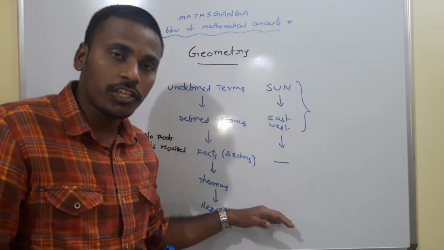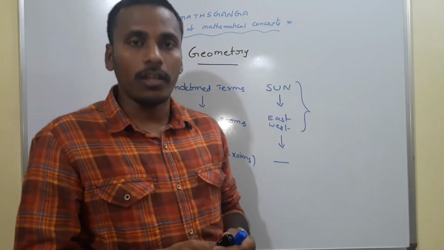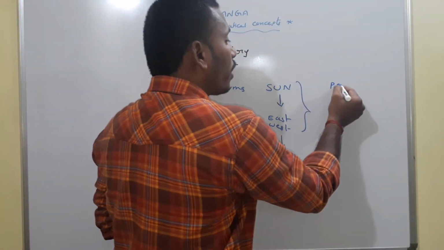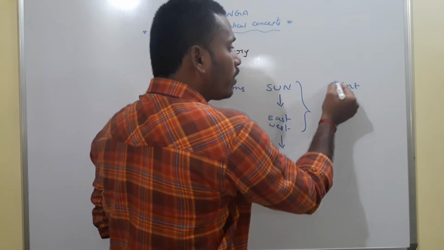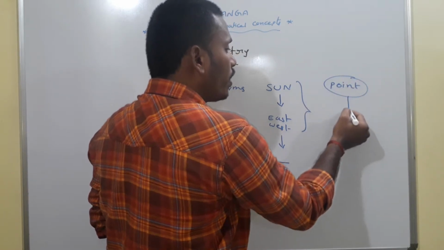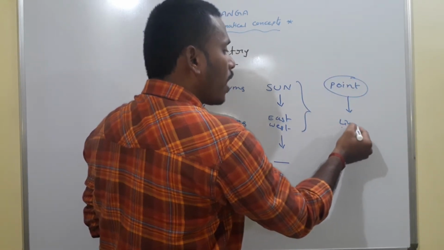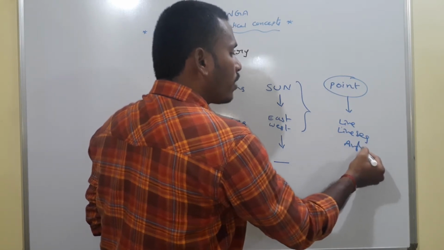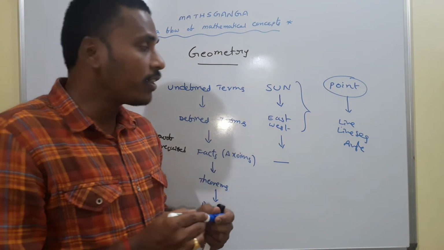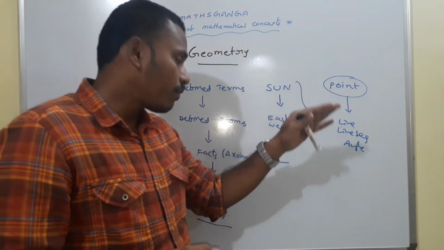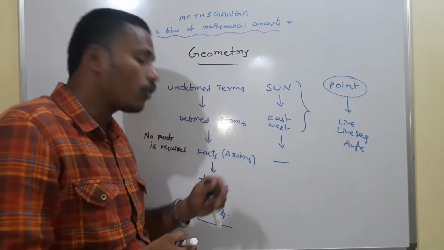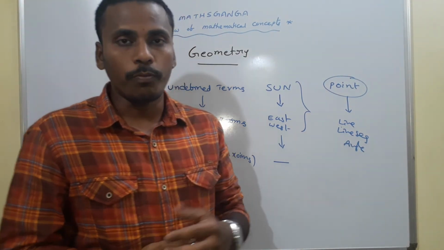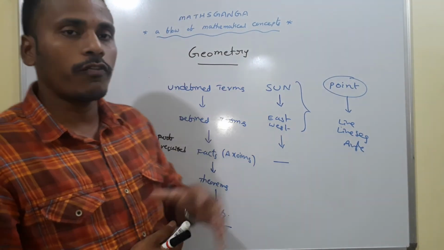A similar type of structure is followed by geometry also. In geometry, the very basic undefined term is point. With this undefined term point, we develop defined terms like line segment and angle. With the help of undefined and defined terms, we make facts, mathematically called axioms. After that we develop theorems, and along with them we do problems. So this is the basic structure of geometry.